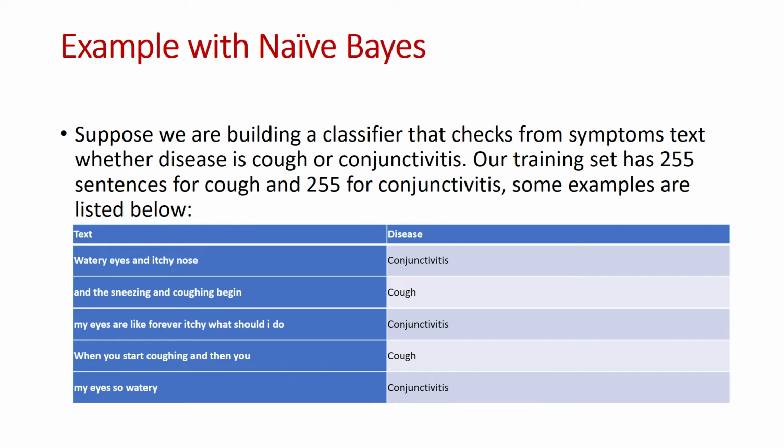I have tried to explore an example with naive-Bayes, which has two symptom files. One is conjunctivitis and one is cough. Each file has 255 patient symptoms, recorded in text form. For example, one line from the conjunctivitis file is watery eyes and itchy nose, one line from cough is the sneezing and coughing began. Similarly, one line from conjunctivitis: my eyes are so watery.